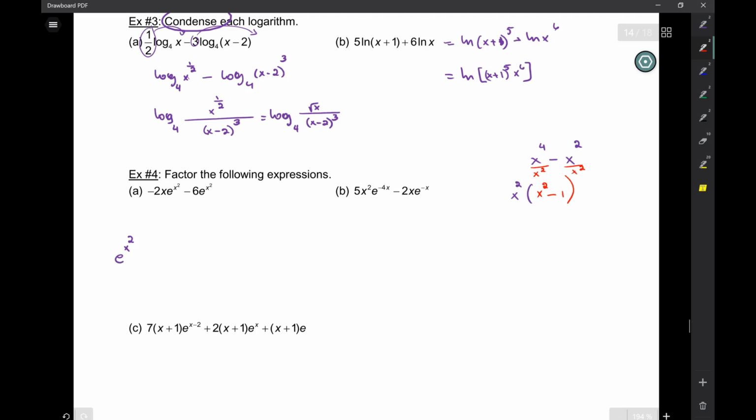So here, if I'm factoring out an e to the x squared, I factor out e to the x squared from each term. If you think about it that way, it makes it easier to see, because now we're going to have to deal with fractional and positive and negative exponents.